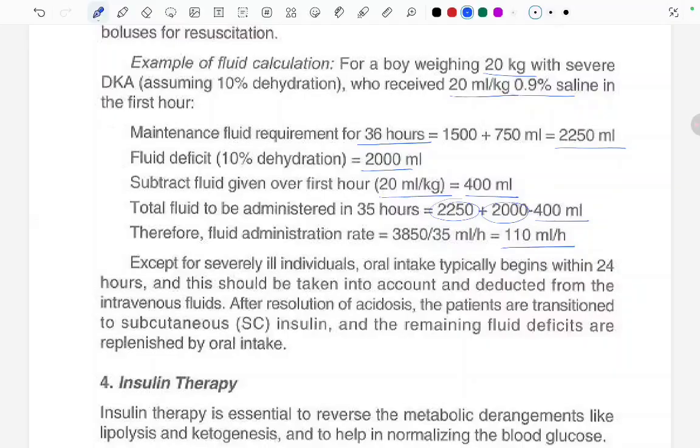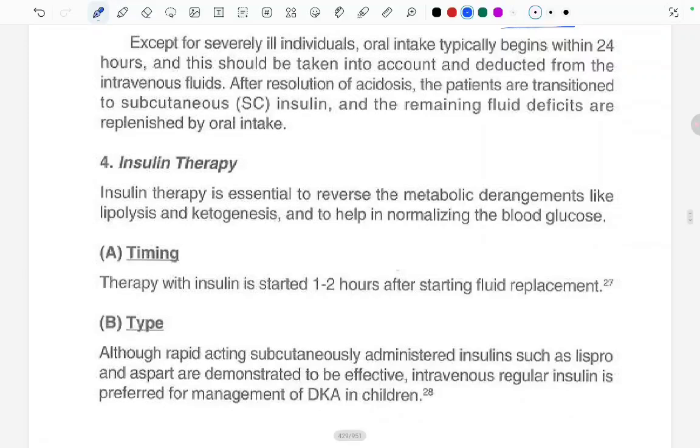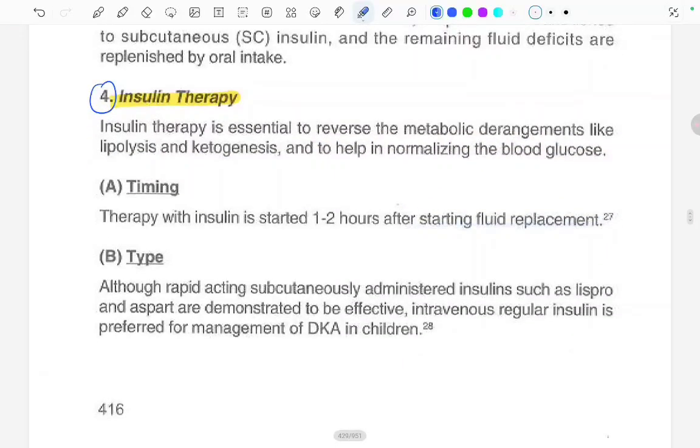Now, coming to the insulin therapy. Insulin therapy is essential to reverse the metabolic derangements. This one is the fourth heading that we are going to read about, the insulin therapy. It reverses the metabolic derangements like lipolysis and ketogenesis, and helps to normalize the blood glucose. First one is the timing. The insulin therapy is started 1 to 2 hours after starting the fluid replacement.